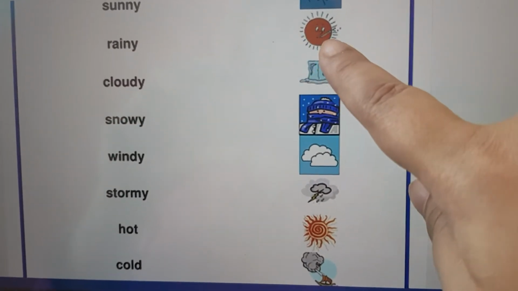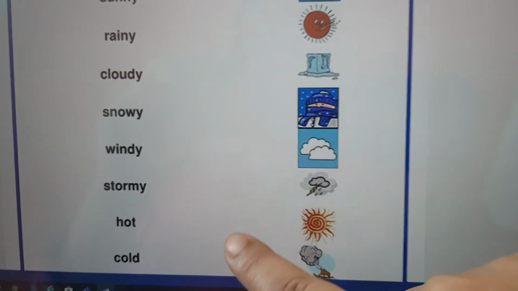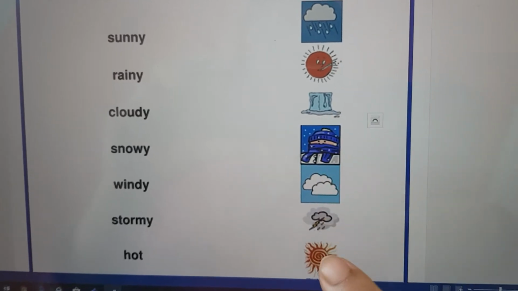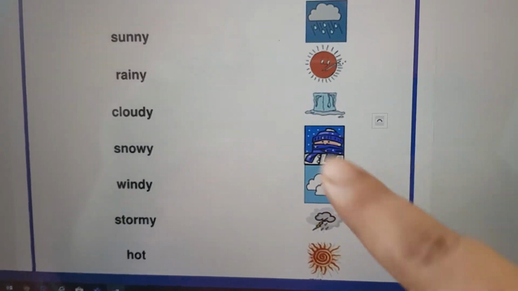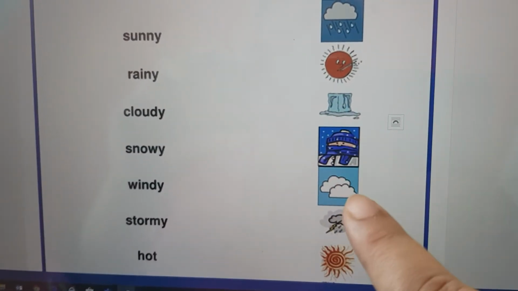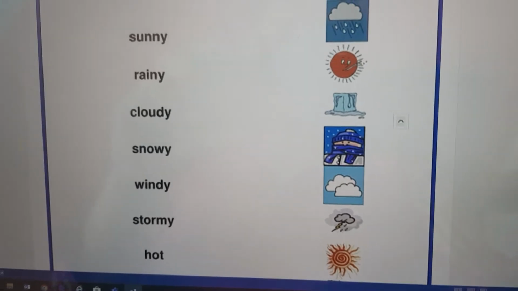I think this picture can be resembled with hot. And cold means, which thing shows us that it's really cold. So you have to select the word from here and then you have to select a picture that matches with this word. Okay.